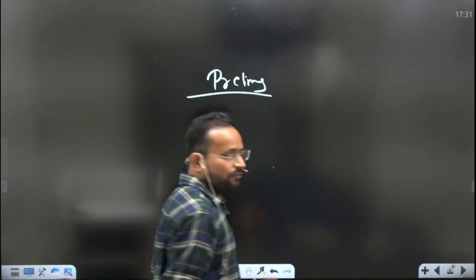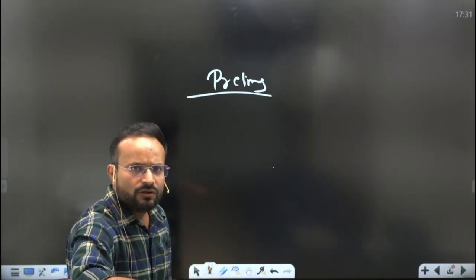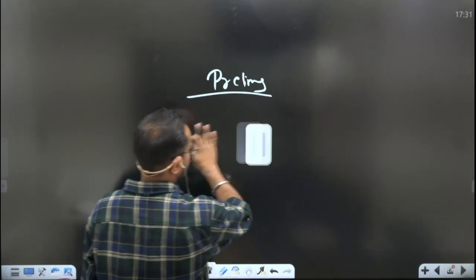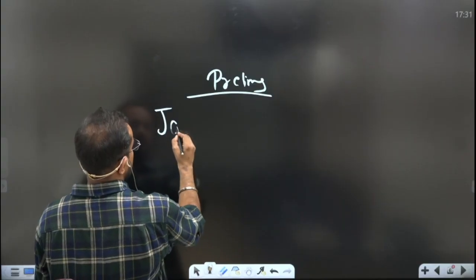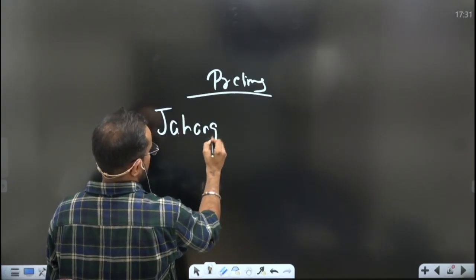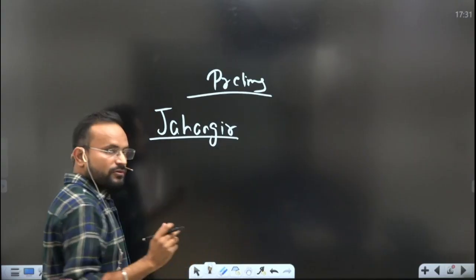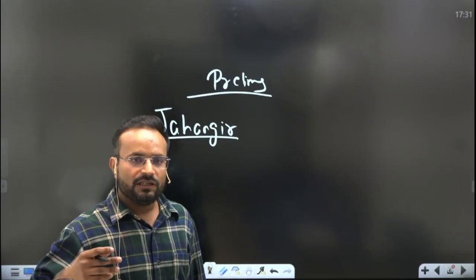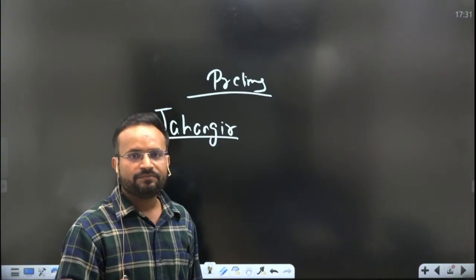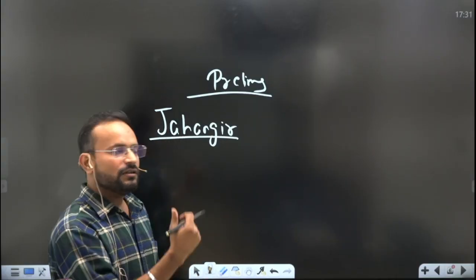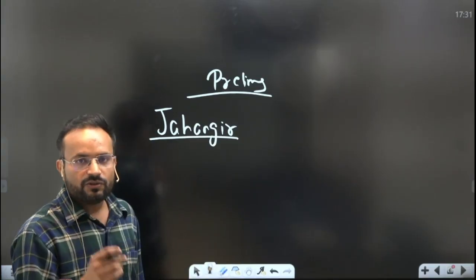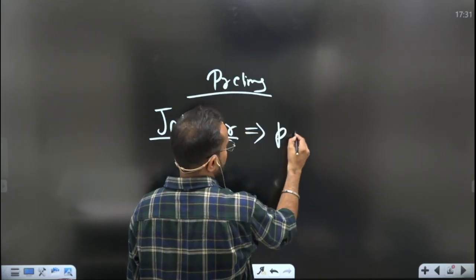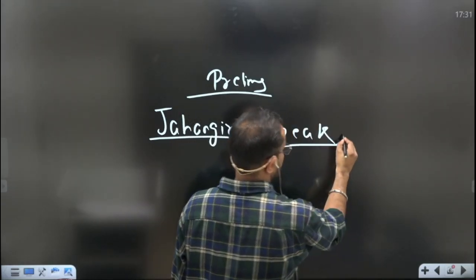But was Akbar's tenure the peak of the Mughal painting tradition? No, it was not. It was actually Jahangir's tenure. To confuse you, UPSC can give you all the details about the development of Mughal painting under Akbar and then ask you whether it was the peak of the Mughal painting tradition. Don't get confused, it was not. It was actually under Jahangir that the Mughal painting tradition reached its peak.